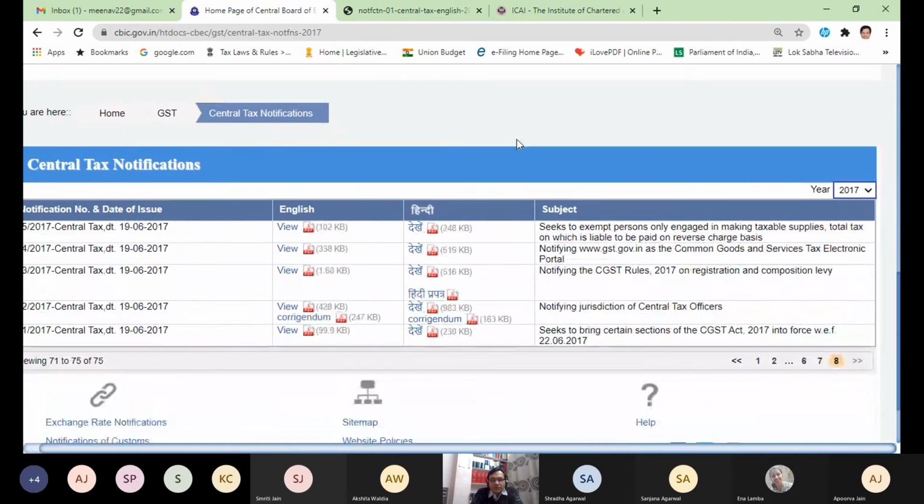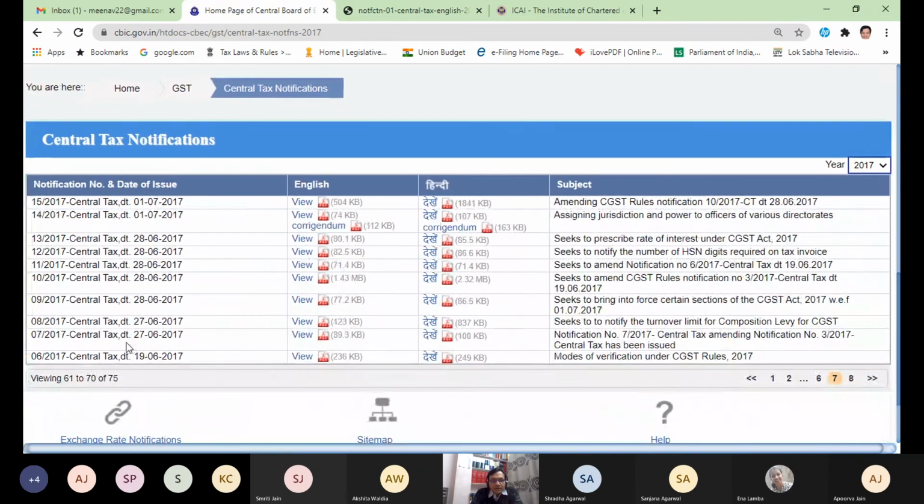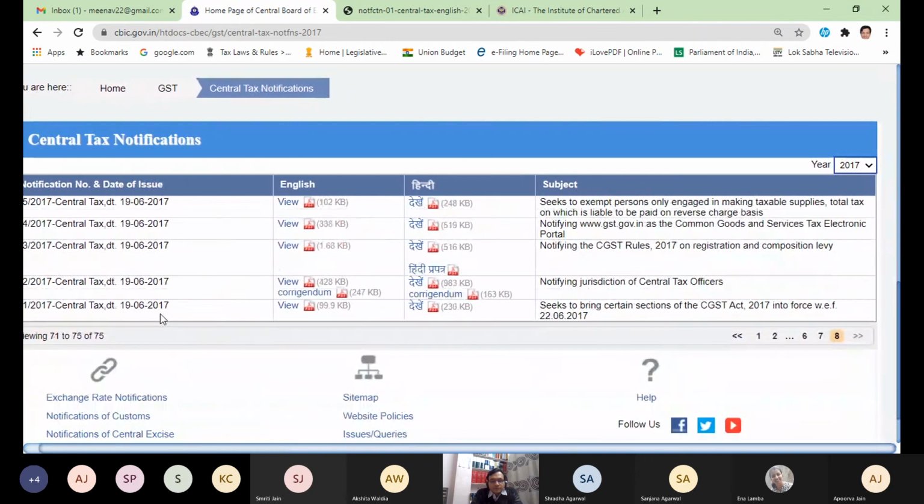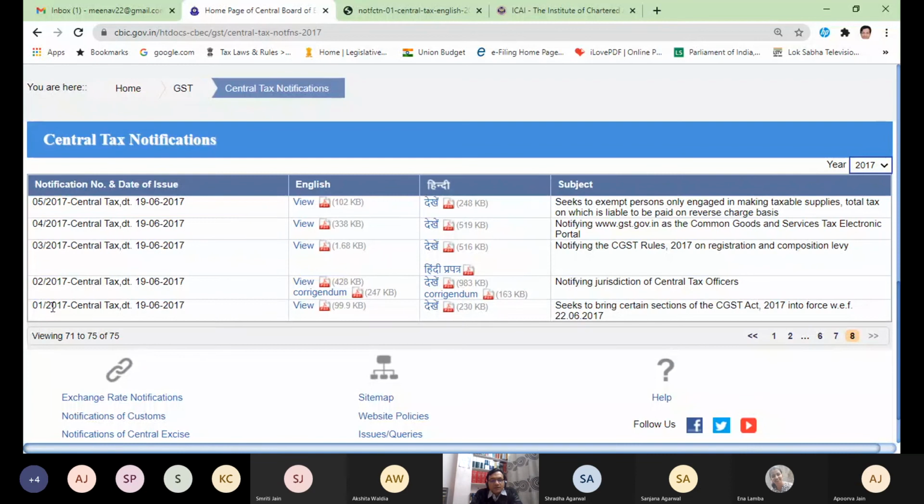This is my first notification. It is notification 1 of 2017. The heading is central tax. It is CGST, dated 19th June 17.